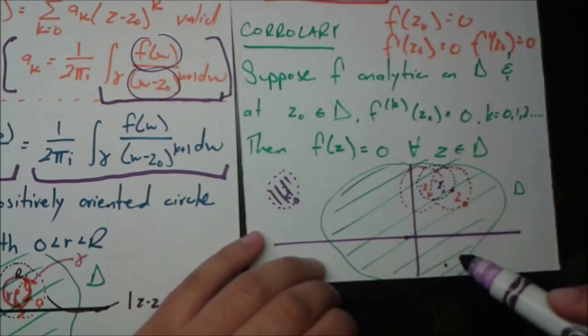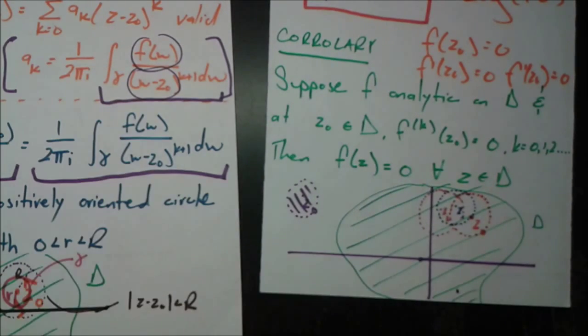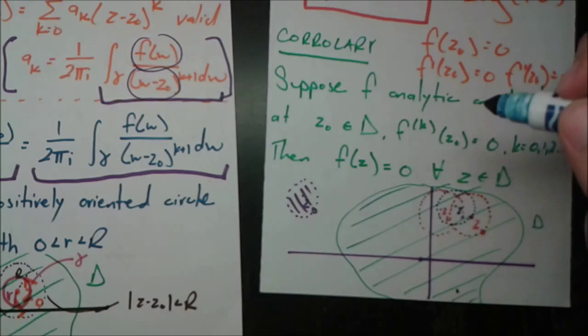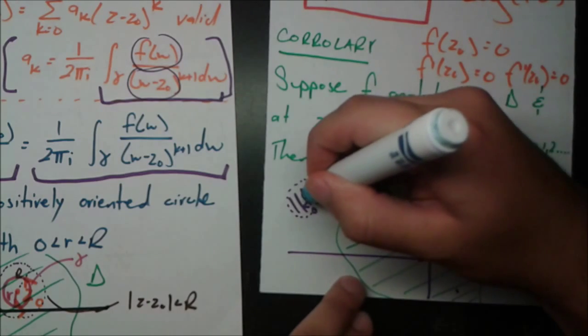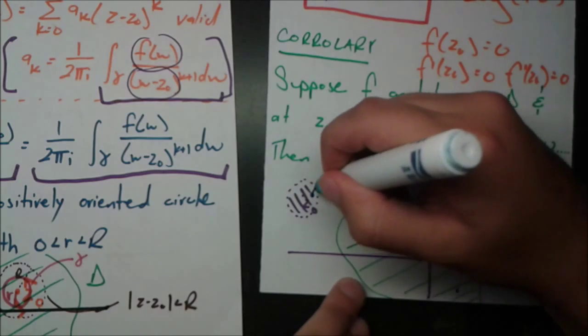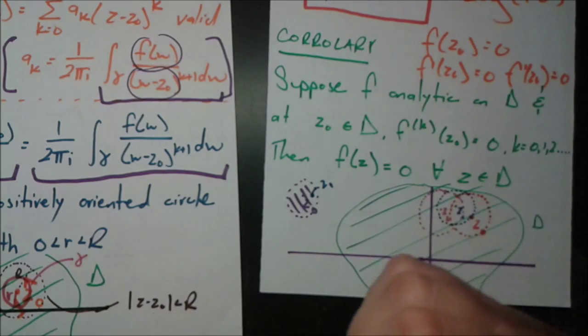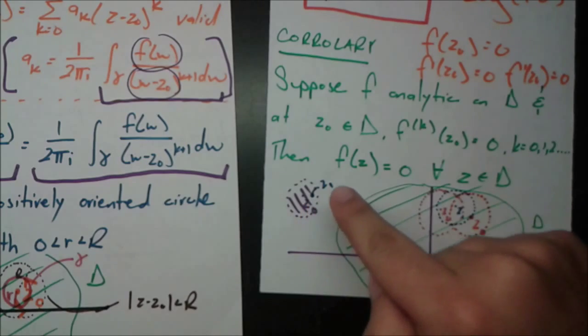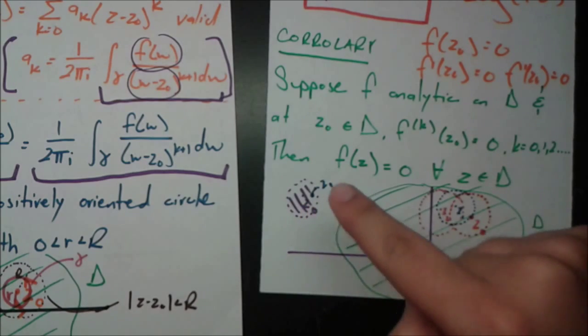Now still, how does that affect things that are outside that disk? Well, we just play this game again. Choose another point, preferably something that's pretty far outside z naught, but still inside the disk. So this blue point right here I've drawn is going to be a new point we'll call z1. Now notice that z1 is inside this disk, which means that f of z1 is equal to 0.